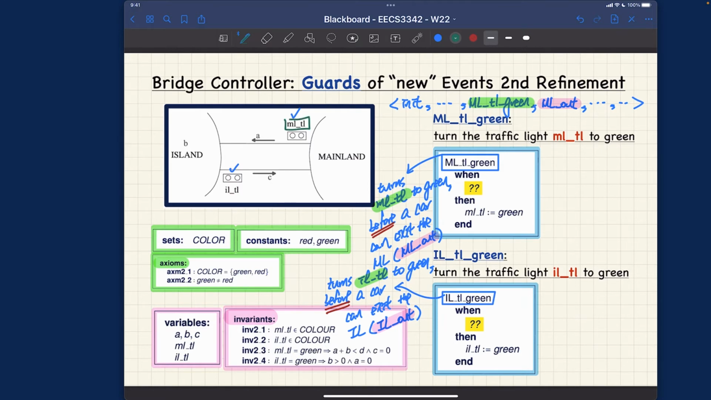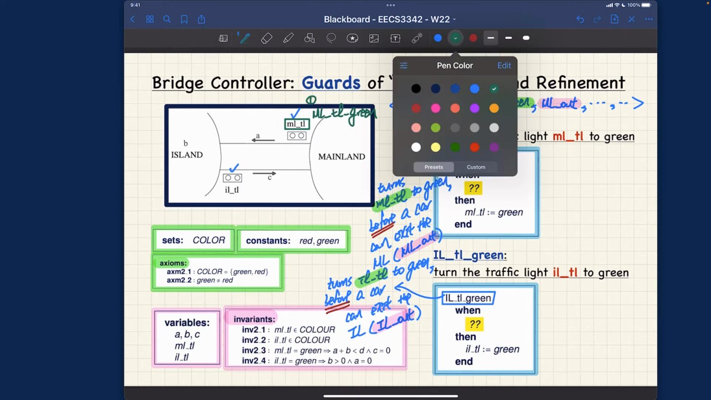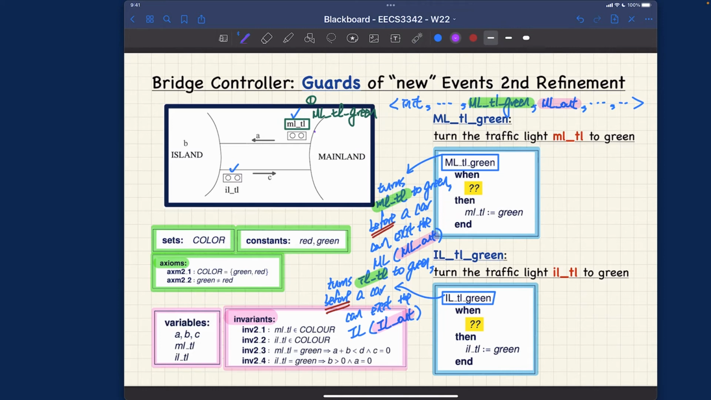MLTL is going to be turned green first. So that would be MLTL green. And this one should really occur first before we can, let's say for a particular car. And after this, maybe there's one new car from the mainland. They actually want to go onto the bridge over here. So this would be represented by ML out. So this will be number 2.